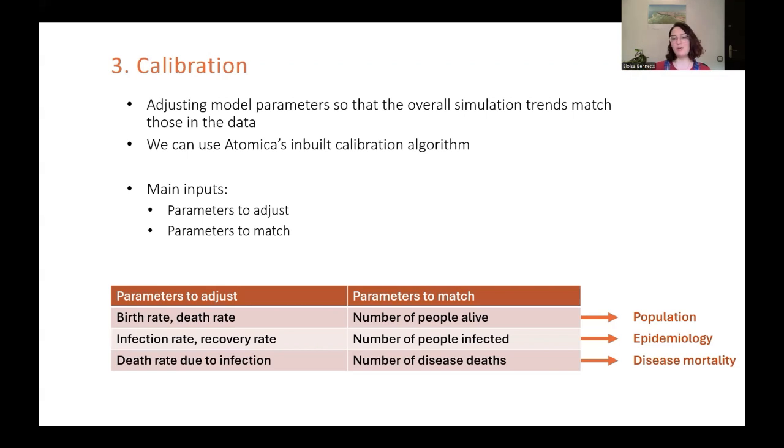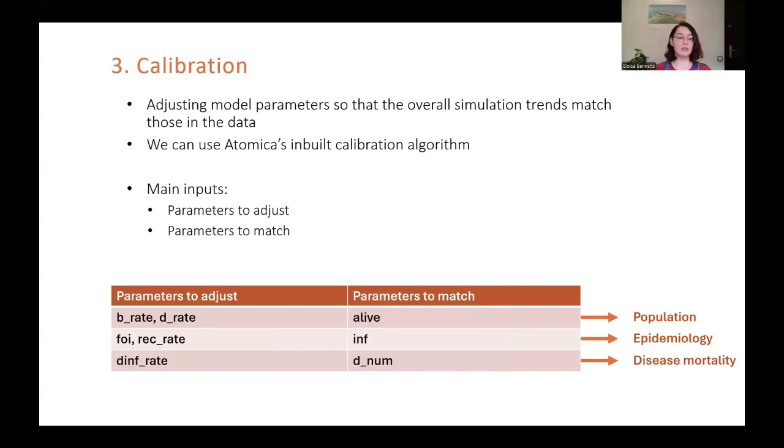So instead, we start off with the population and then the general epidemiology, such as the infection rate and recovery rate. And finally, we calibrate the disease mortality. And these are the code names that we're going to use in our code.